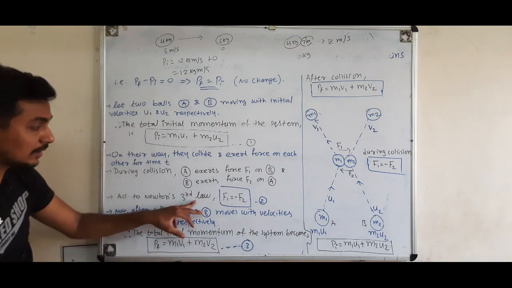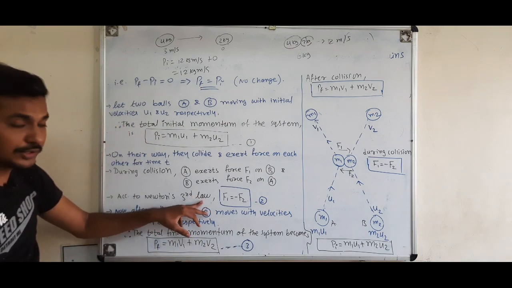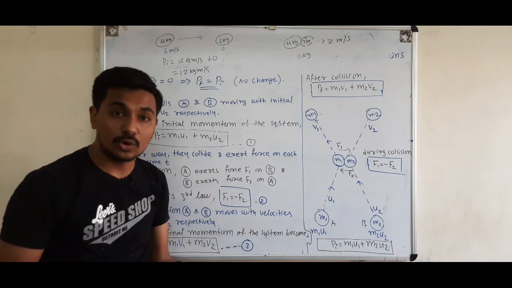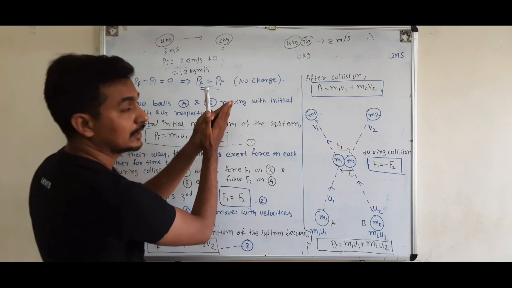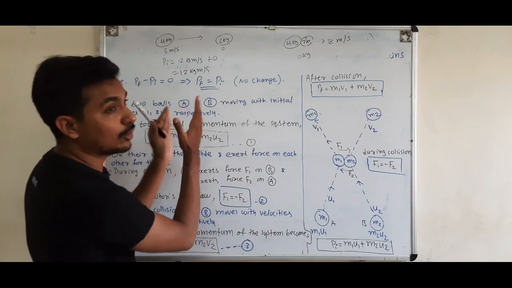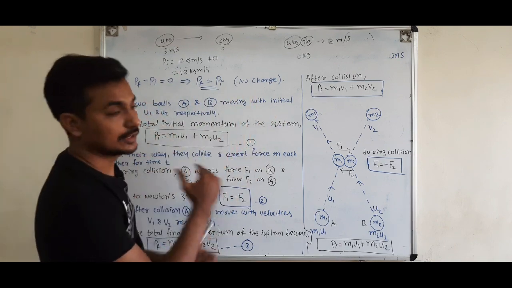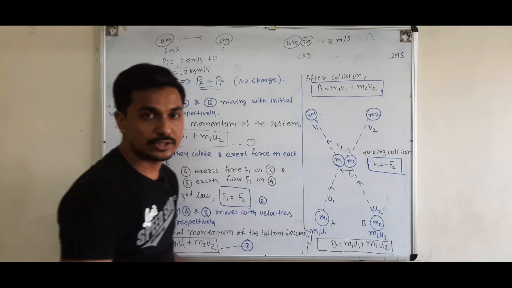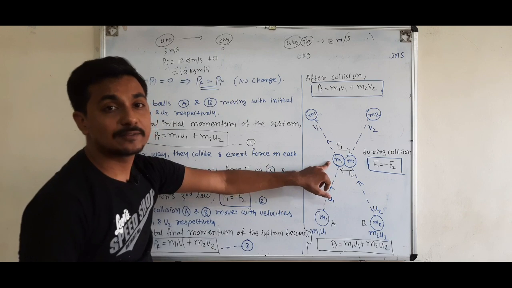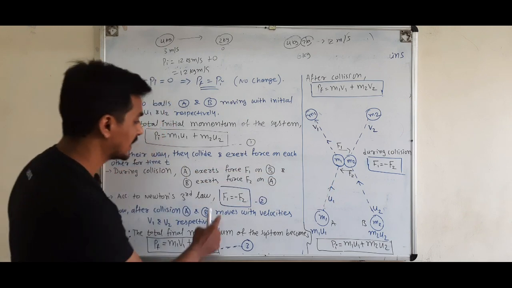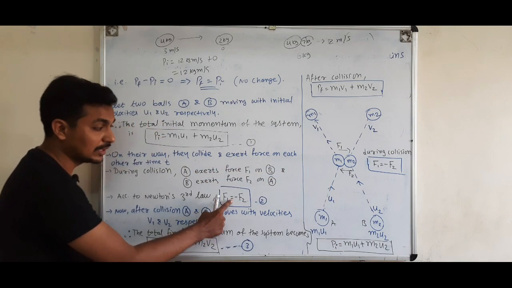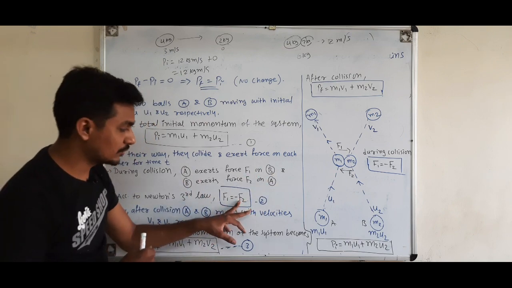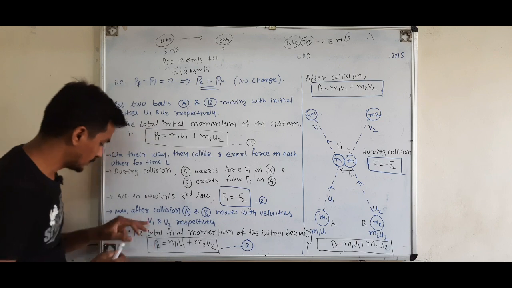According to Newton's third law, that is action and reaction are equal and opposite. So when they collide, they will exert equal and opposite forces. The directions are opposite. This exerts force in this direction and this exerts force in this direction. So these forces are equal in magnitude and opposite in direction. So we can write F1 is equal to minus F2. The minus sign indicates the direction of this force is opposite.